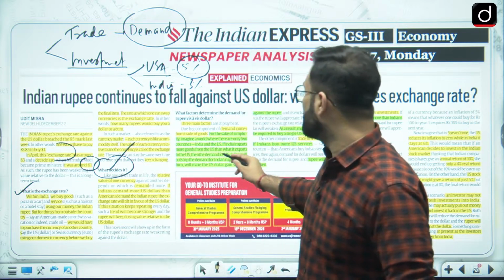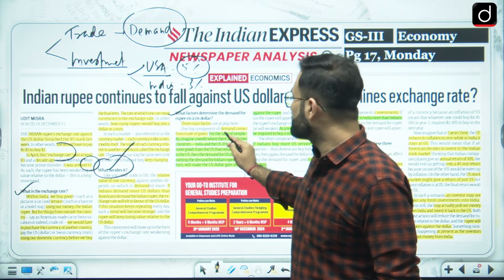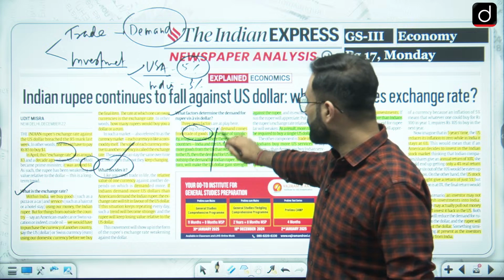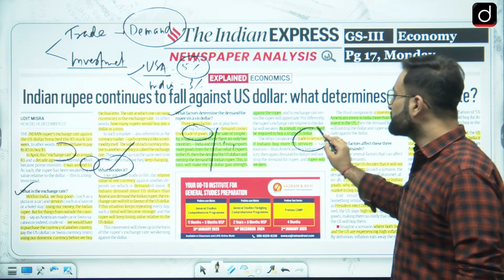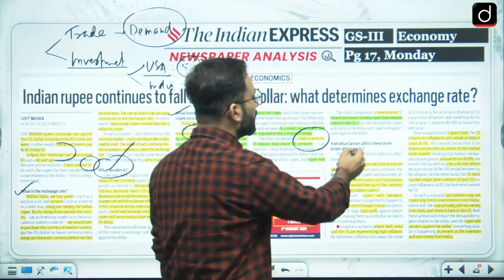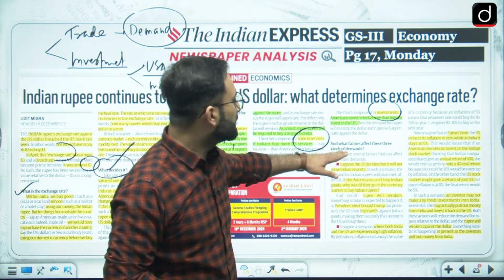Now here if you will see what factors determine the demand for the dollar. So one is the trade of goods, which we have discussed over here. We have discussed this example, so you can go through this. Second is the trade in services, which we have already seen. And third is basically your investment, which we have already discussed. Now what factors are affecting these three key demands right now?